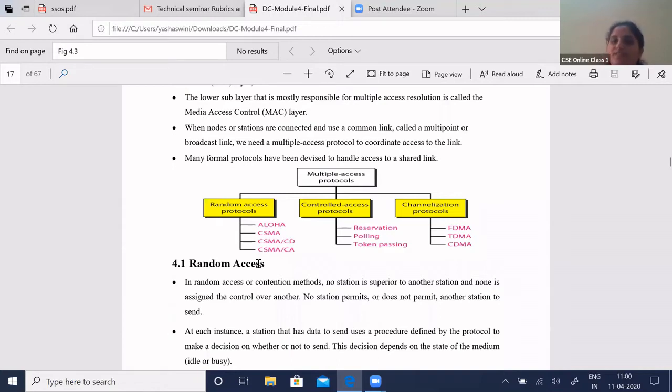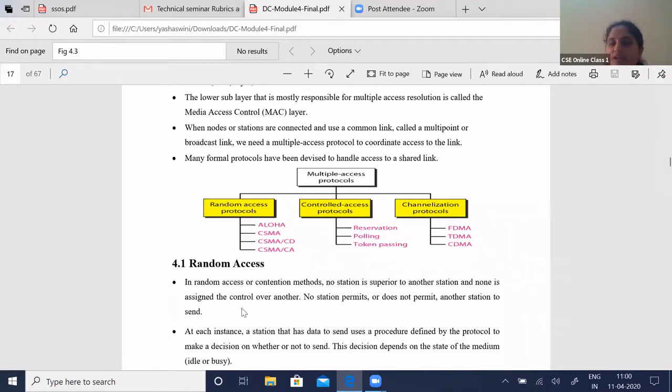Here there is no superior station, that is, the priority of all stations is the same, and no station can gain control over or control the other stations. No station permits or denies another to send or receive data.